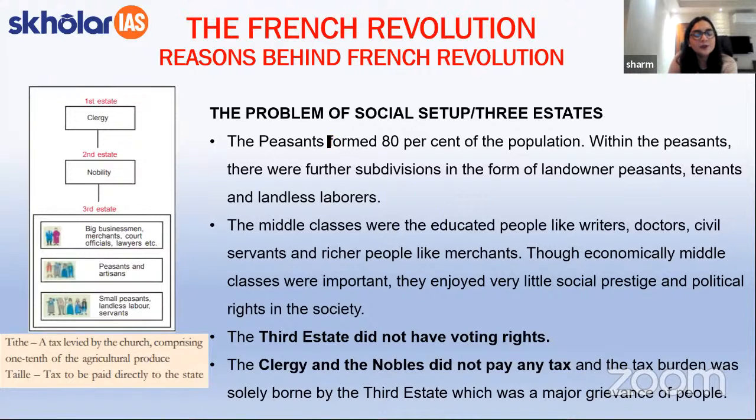Now, the peasants, as I've told you, formed 80% of the population. And within these peasants, there were further subdivisions in forms of landowner peasants, tenants, and landless laborers.